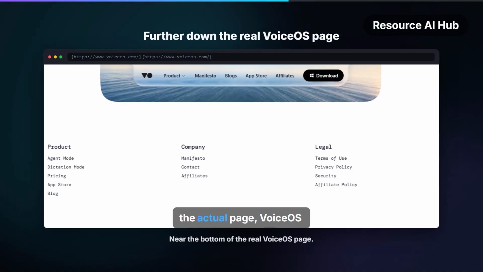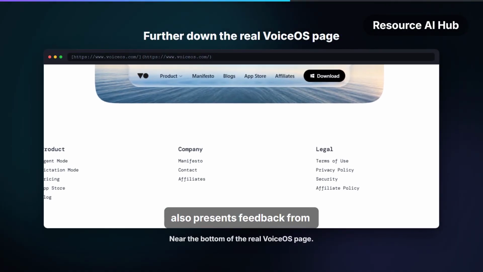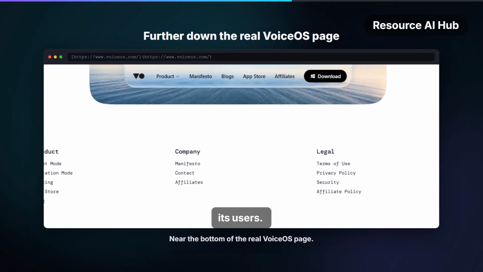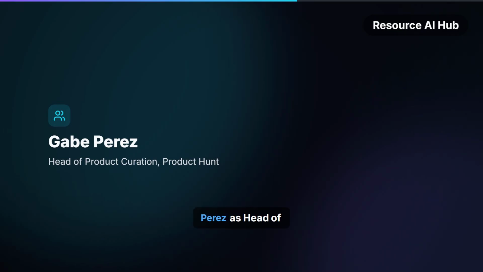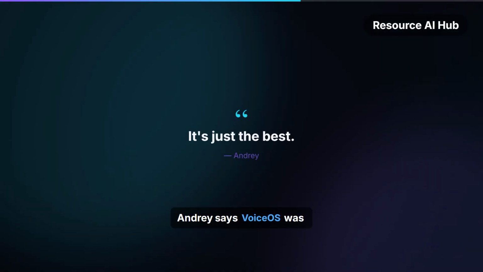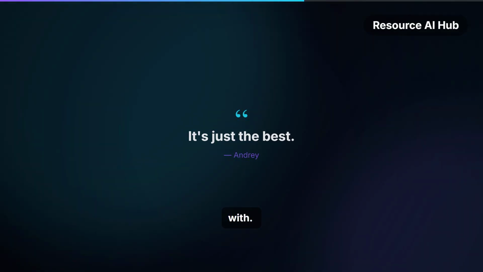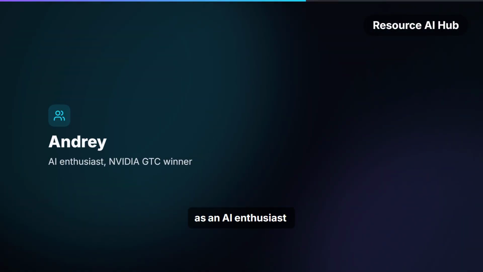Near the bottom of the actual page, VoiceOS also presents feedback from its users. Gabe Perez says VoiceOS lets him get work done 10 times faster. The page identifies Gabe Perez as head of product curation at Product Hunt. Andre says VoiceOS was the voice productivity tool he ended up sticking with. The site describes Andre as an AI enthusiast and NVIDIA GTC winner.